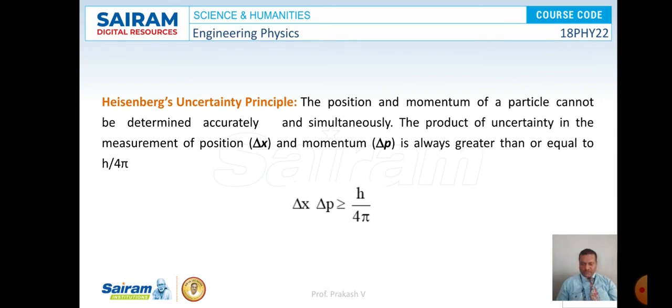If we consider energy and time into account, then we can write delta E into delta T is greater than or equal to h by 4 pi. And if we consider angular momentum L and angular displacement theta, then we can write delta theta into delta L is greater than or equal to h by 4 pi.